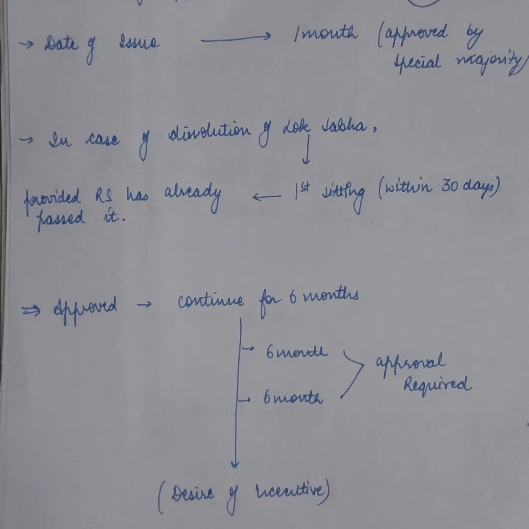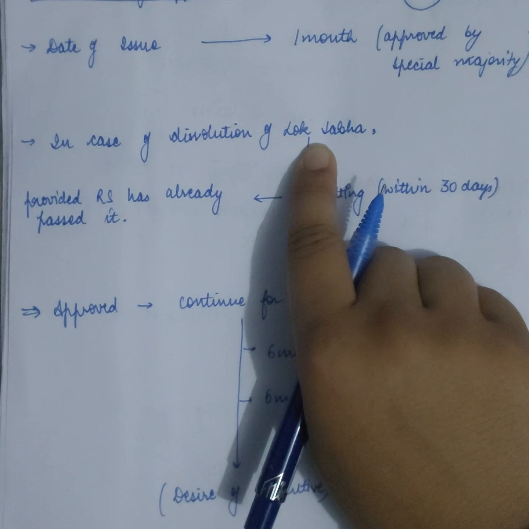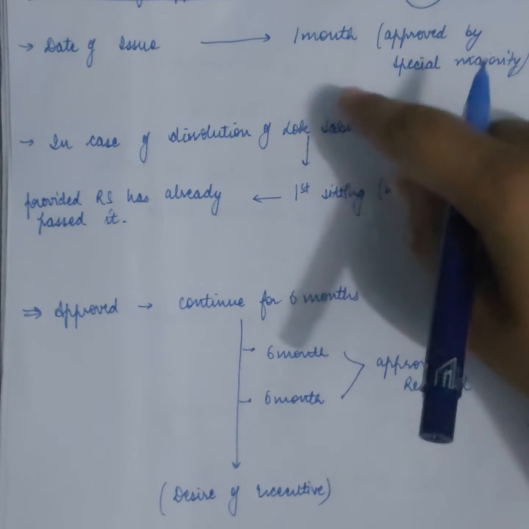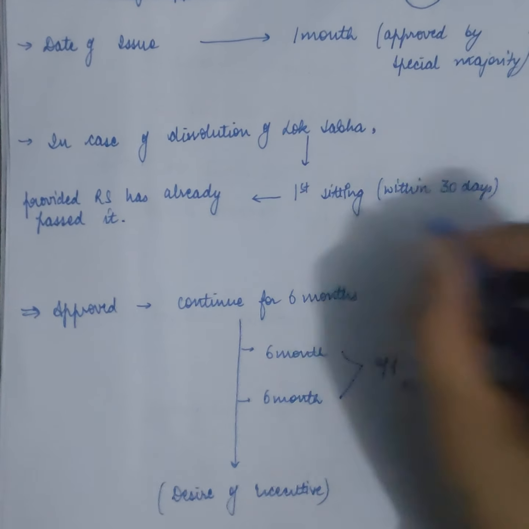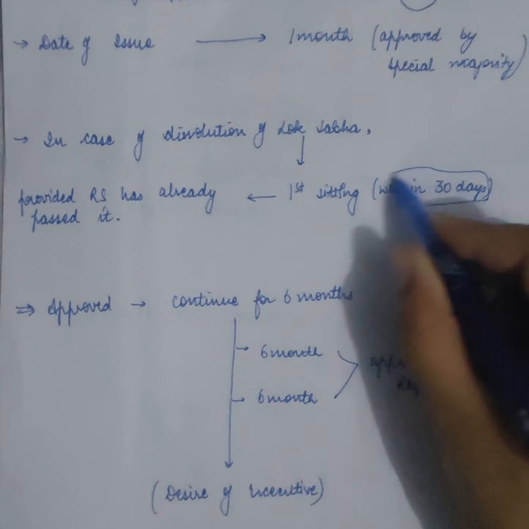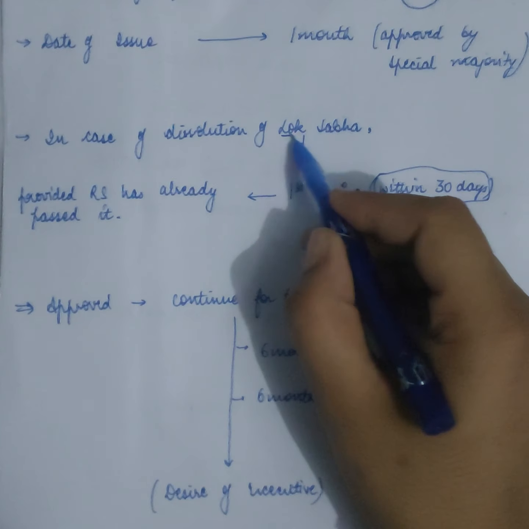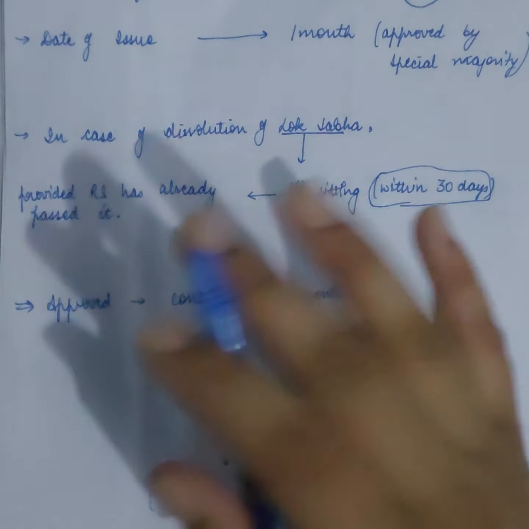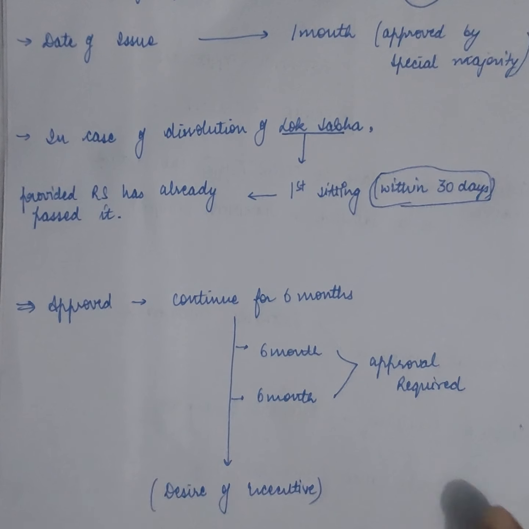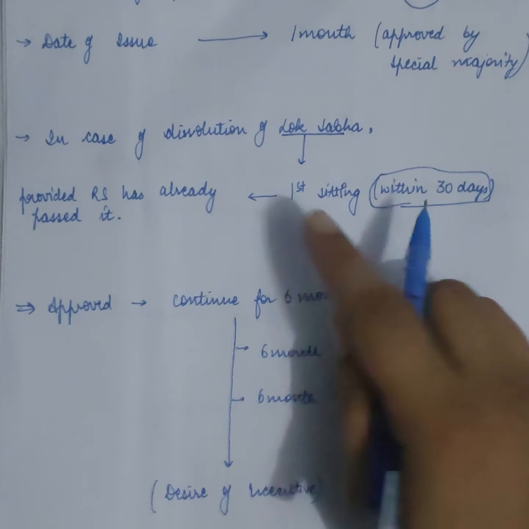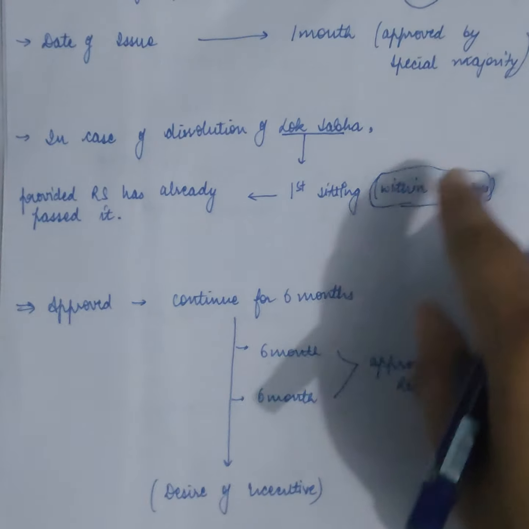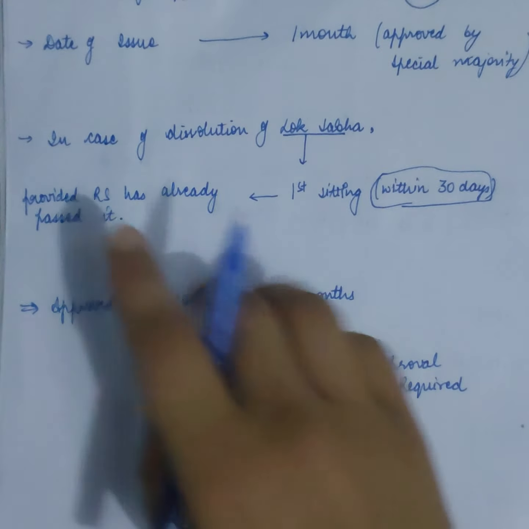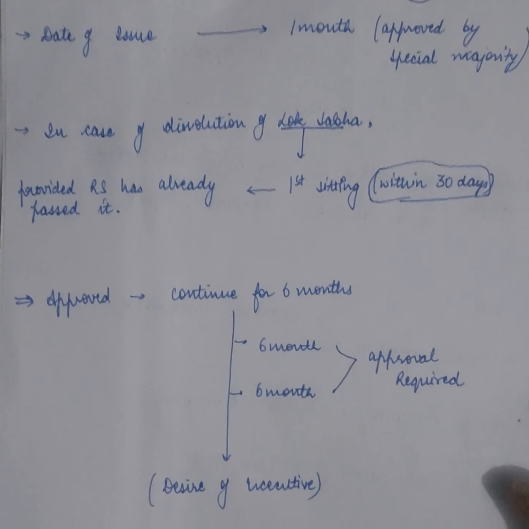And in case the Lok Sabha is dissolved, like in the case of dissolution of the Lok Sabha, what will happen is, within 30 days of its first sitting, it is required to be passed by the Lok Sabha, provided that it has already been passed by the Rajya Sabha. Okay, if the Lok Sabha is not in session, then it is to be approved by the Lok Sabha from the first sitting within the 30 days, provided only that it is already passed by the Rajya Sabha.